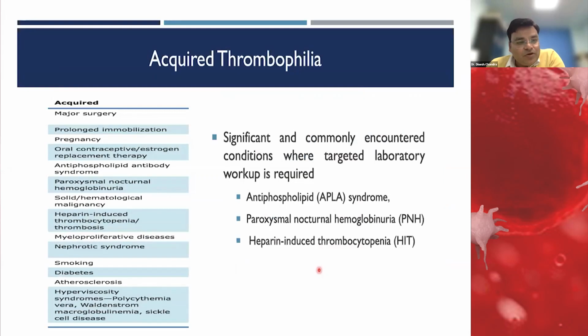There are a lot of conditions where acquired thrombophilia can occur, but I will just discuss 3 for which specific testing is available and we should know how to do the testing and when to do it: one is APLA syndrome, the others are PNH and HIT.